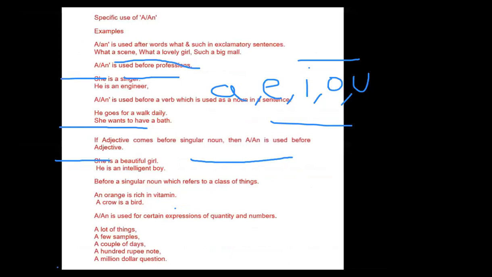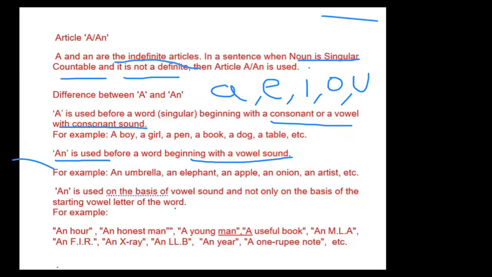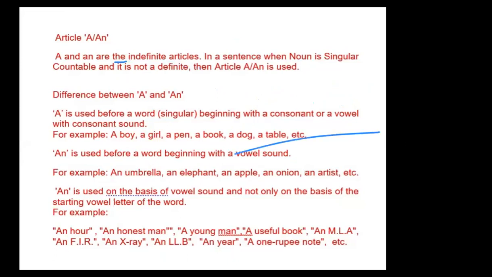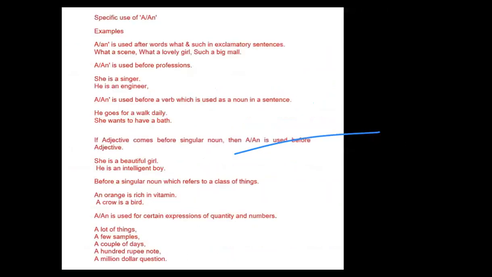Okay. There are some specific uses of a and an. First, a or an is used after words like what and such in an exclamatory sentence.